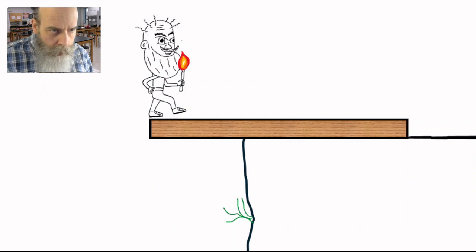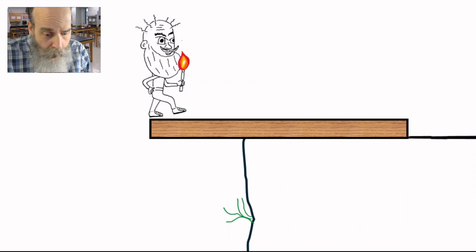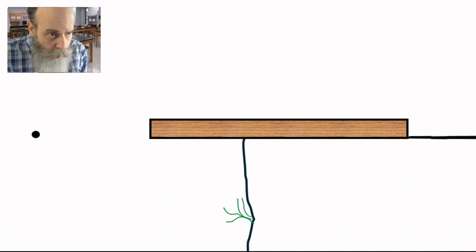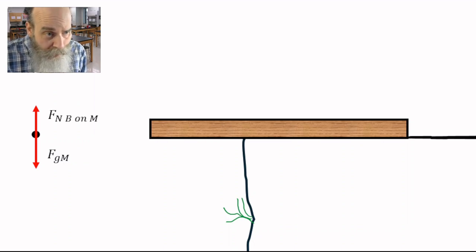To answer this question, we should consider all the forces which act on the man and the beam. There's the man standing on the edge of the beam, at the left side. Let's consider each of them separately. So let's represent the man as a dot. And let's draw all the forces acting on the man. First, there's the force of gravity acting downwards. That's Fgm, where m is for man. And then the beam exerts an upward normal force on the man. Fn B on m, for beam on man.